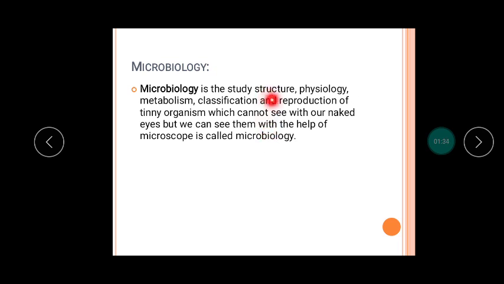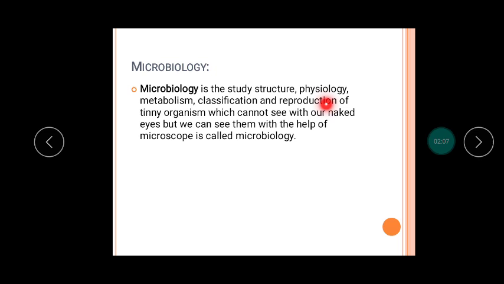Now you may think about how we study the structure of microorganisms. Basically, in structure we study which type of microorganism contains which structure. Whether the microorganism contains a cell wall or not, whether it contains a plasmid or not, whether it contains a nucleus or not, whether it contains a ribosome or not. So it depends upon the nature of the microorganism which structure it contains.